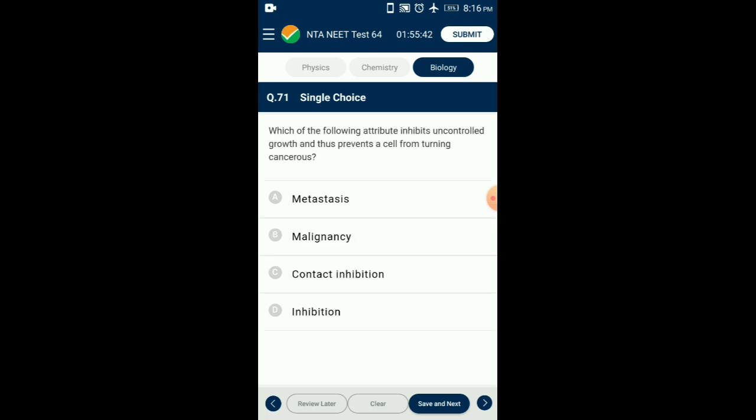Question number 71. Which of the following attributes inhibits uncontrolled growth and thus prevents a cell from turning cancerous? The property shown by normal cells by virtue of which contact with other cells inhibits their uncontrolled growth is known as contact inhibition. This property is lost by cancer cells. As a result, they continue to divide and give rise to masses of cells known as tumors. So the answer for this question is option C, contact inhibition.